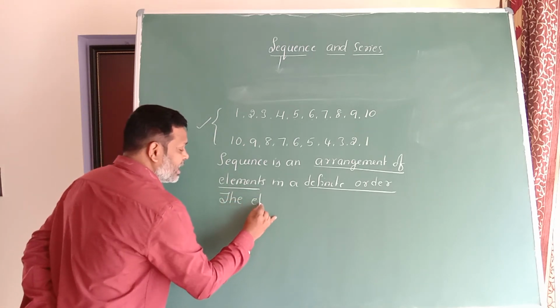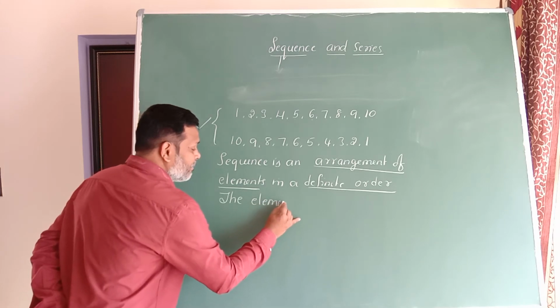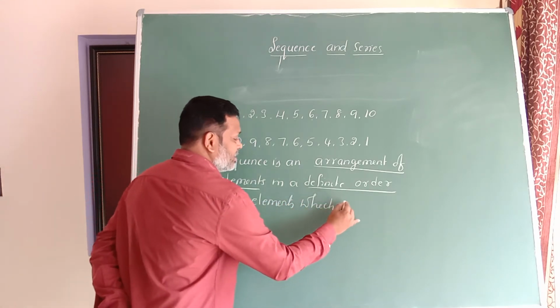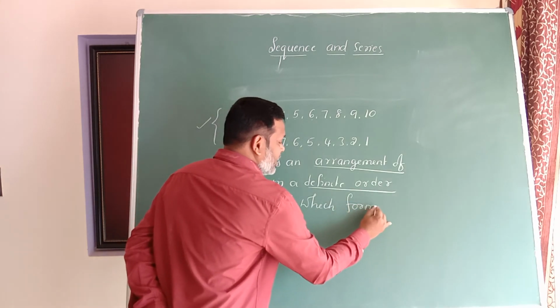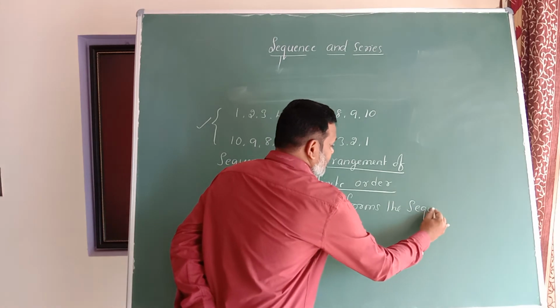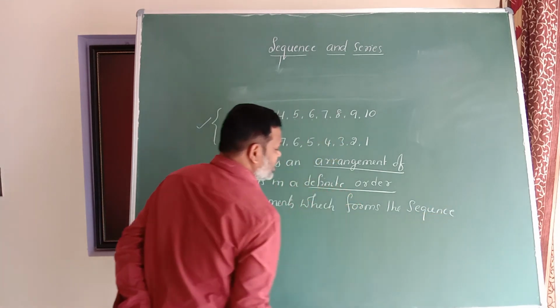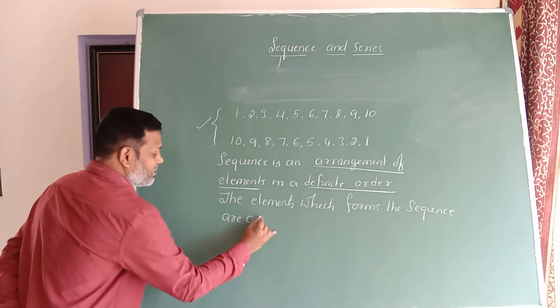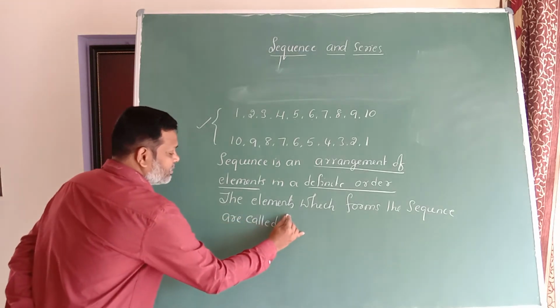Understand this: the elements which form the sequence are called terms.